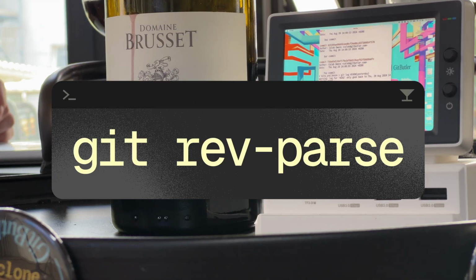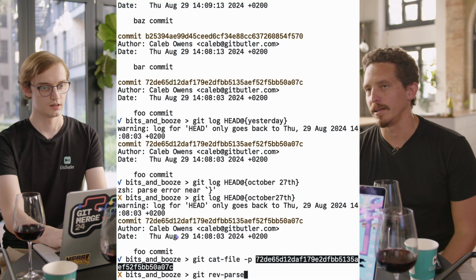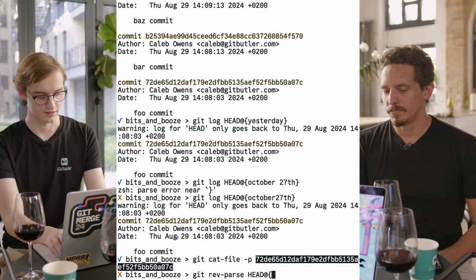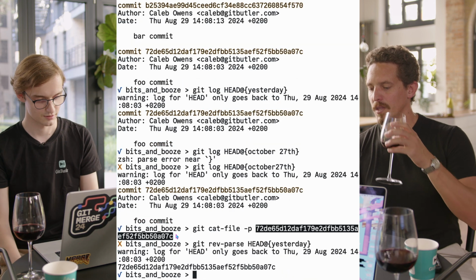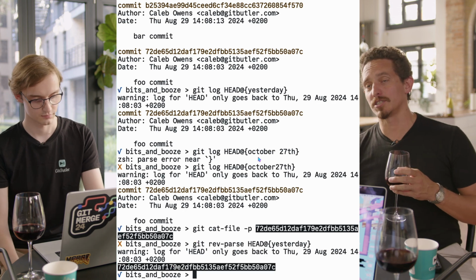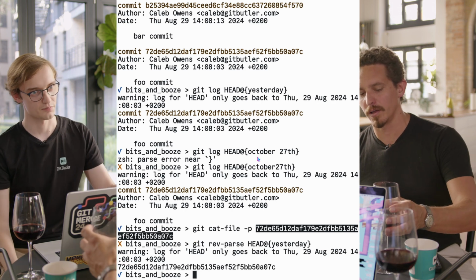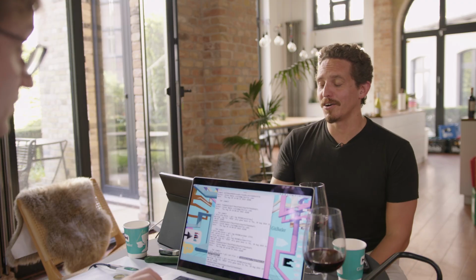But what you can do is say git rev-parse HEAD@{yesterday}, and it'll give you out a SHA, right? And that SHA will be the same for everybody. So if you push it up, other people will be able to access it. Actually, you have internet access on this, right? I do. Okay, go to GitHub.